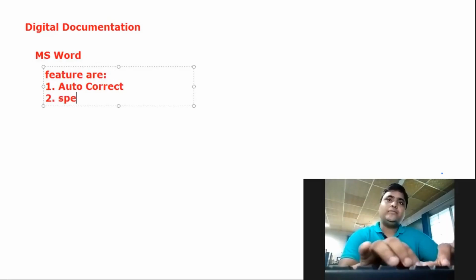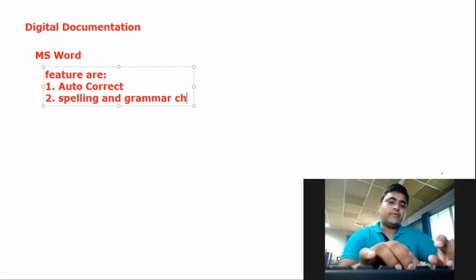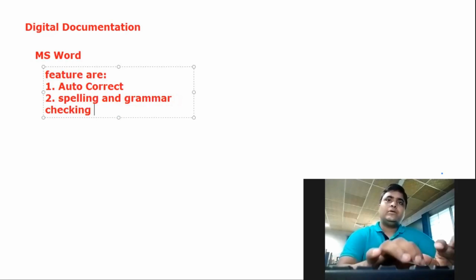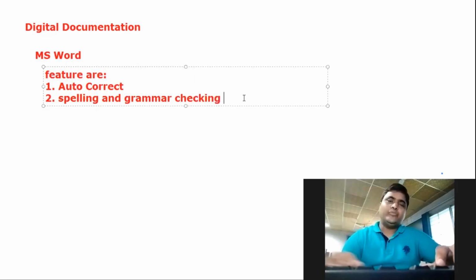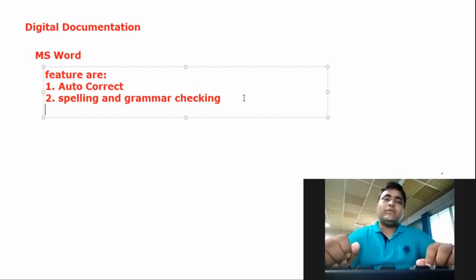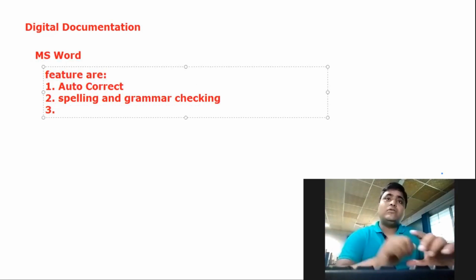Next one is called spelling and grammar checking. Using this feature, we can correct our documentation with English spelling, English words and grammar checking. It is one of the powerful features of word processing software that enables you to resolve all the issues related to the grammar part of the documentation.